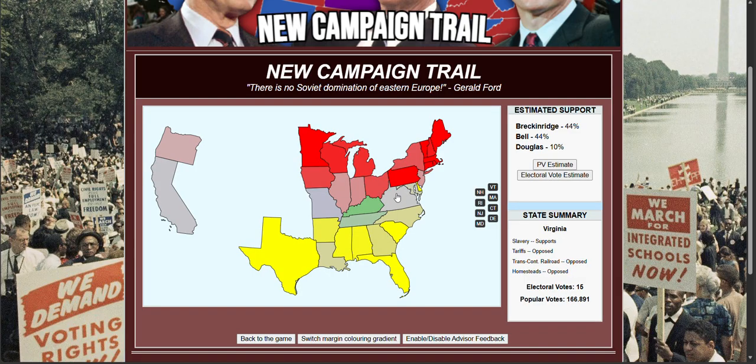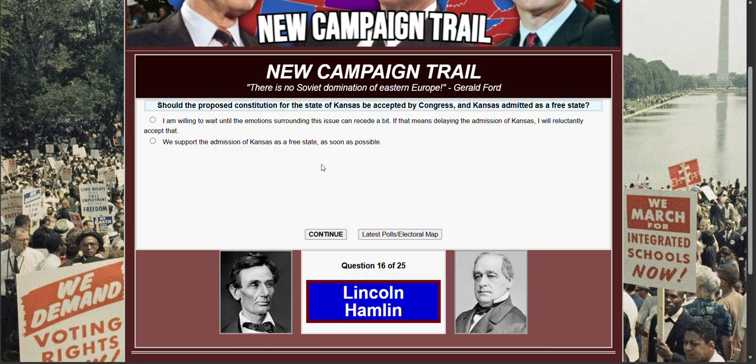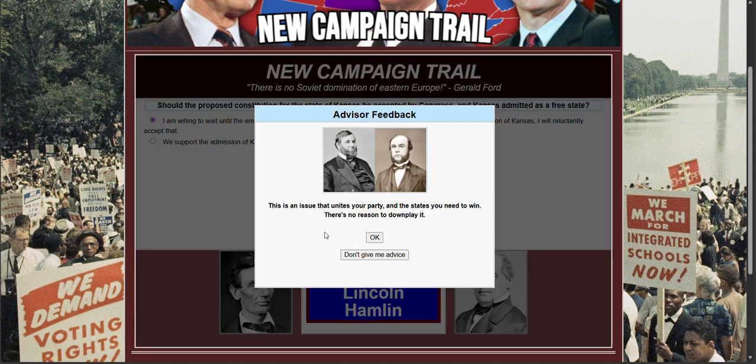Doesn't say here. So we're gonna go here. The first one, longer. This is an issue that unites your party and the states you need to win. There's no reason to downplay it.